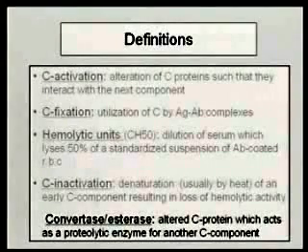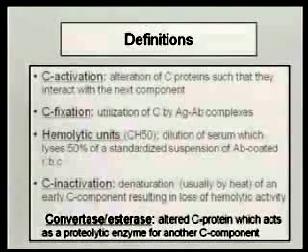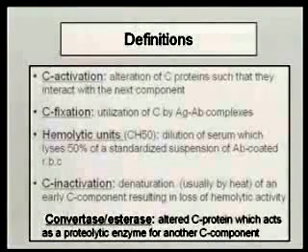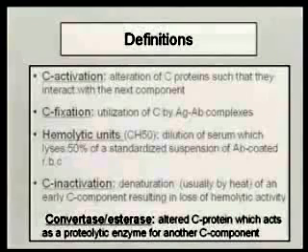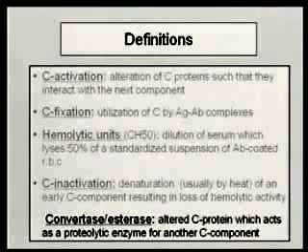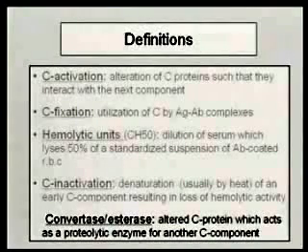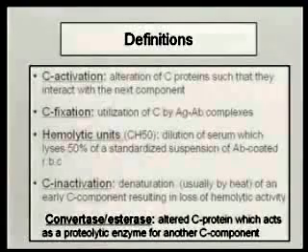Now this term, convertase, is used a lot in the complement field. We'll talk about a C3 convertase and a C5 convertase. A convertase is just an altered form of the complement protein, which acts as a proteolytic enzyme for another component. So a C3 convertase is a complement component that will act on C3. A C5 convertase is a complement component that will act on C5. These are all esterases, so you'll see it referred to either as an esterase or a convertase.